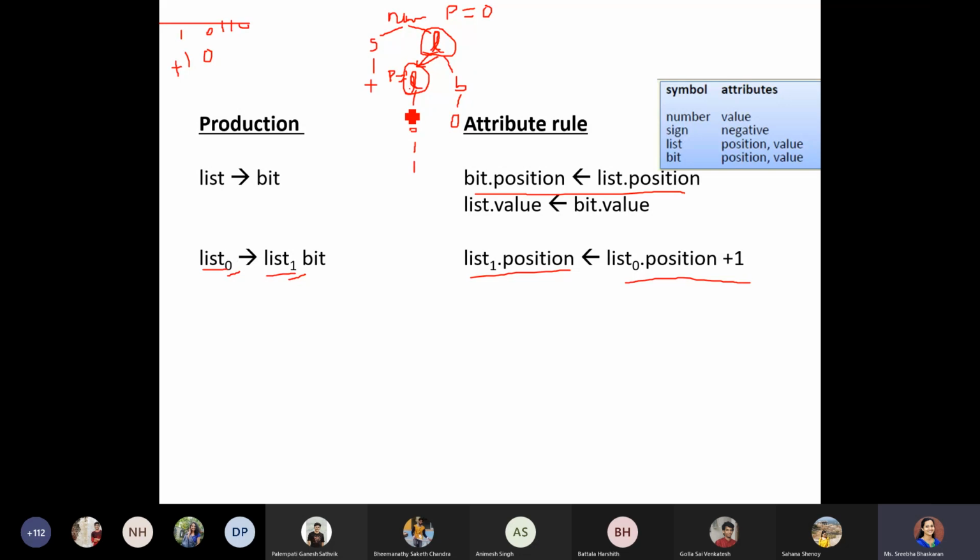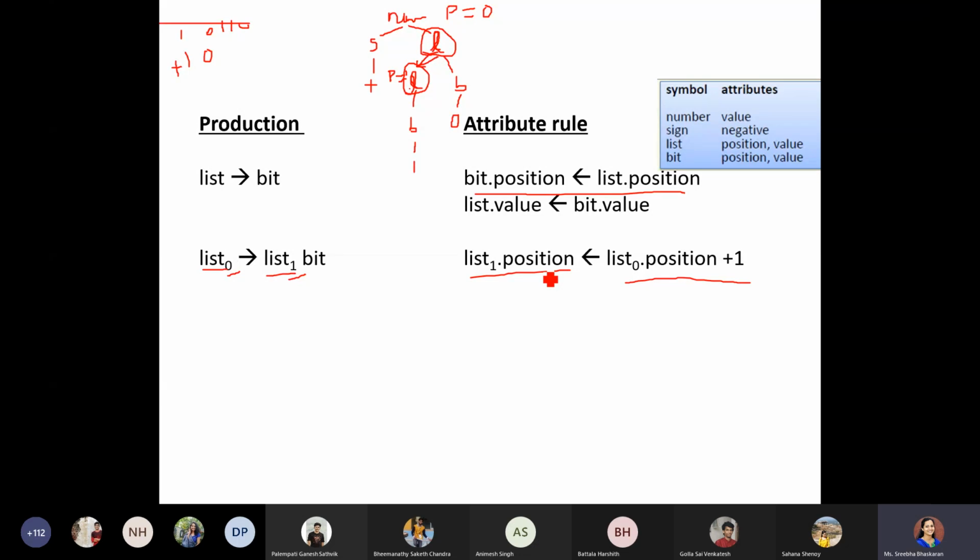The reason is because I'm expanding towards the left direction. All the binary numbers, whatever I'm taking, I'm reading the rightmost one and then keep on expanding towards the left direction. So for that purpose, list dot position plus 1 has been done and it has been assigned to list 1 dot position. Hope it is clear.